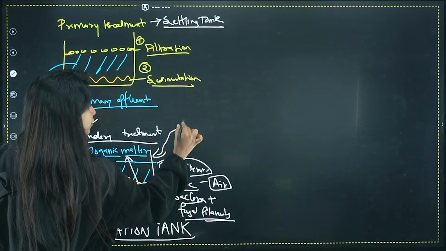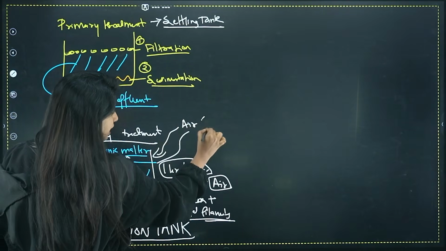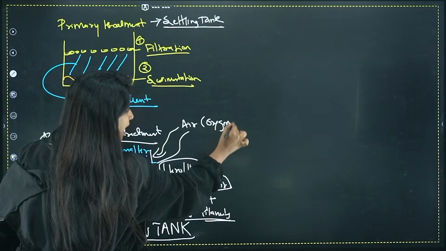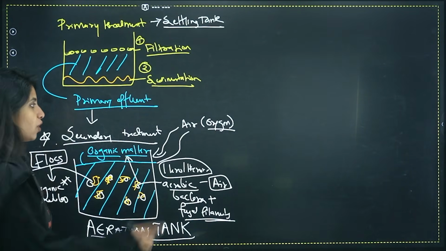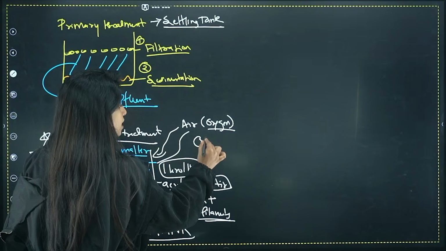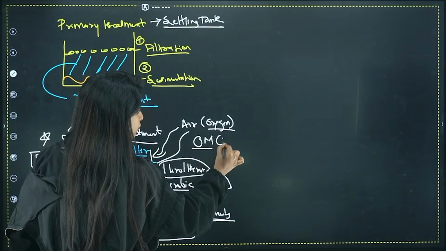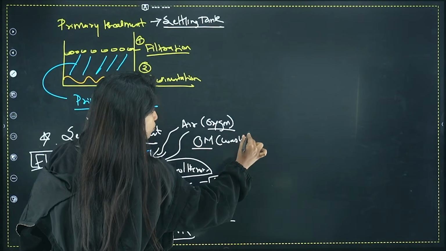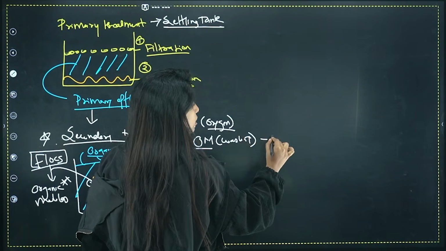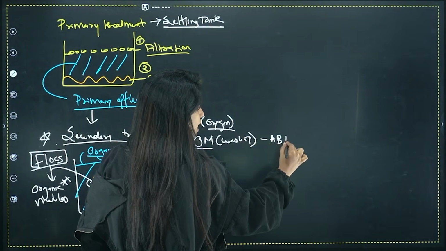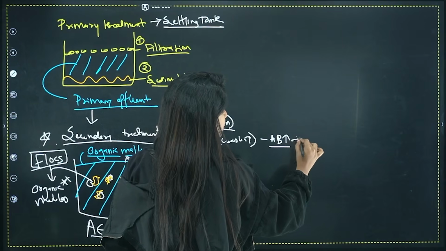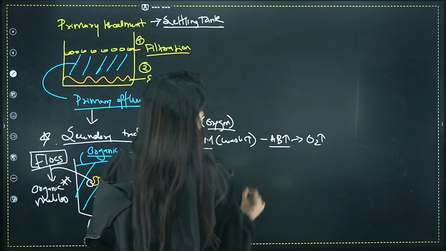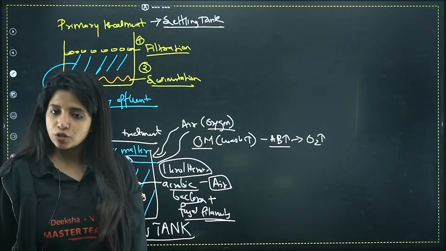A need of air, and by air, I mean oxygen. Aerobic bacteria need oxygen to do this process. So if the organic matter, that is the waste, is more, obviously there will be need of so many aerobic bacteria. And if there are more aerobic bacteria, my dear children, that means the need of oxygen is also more. This demand for oxygen is known as